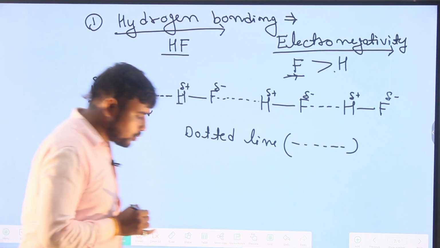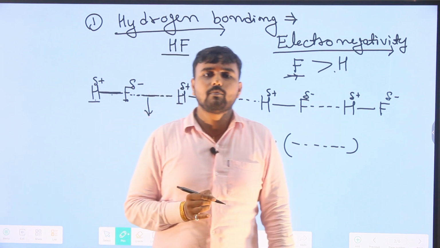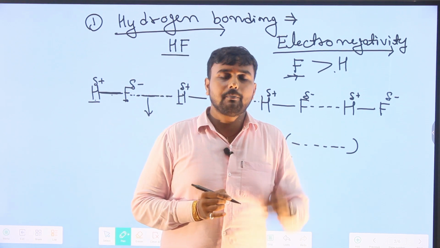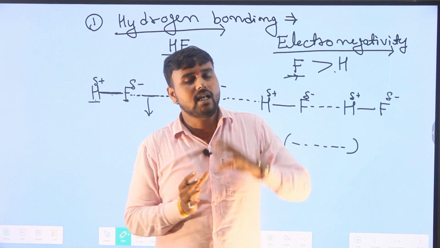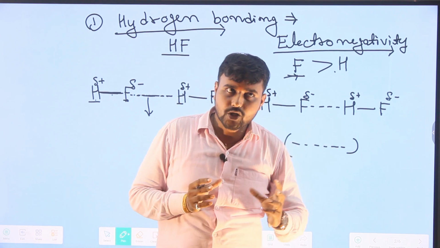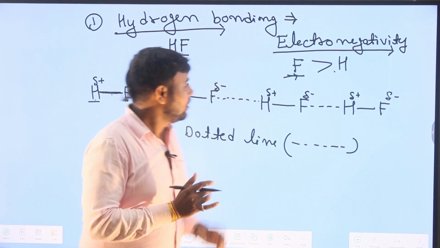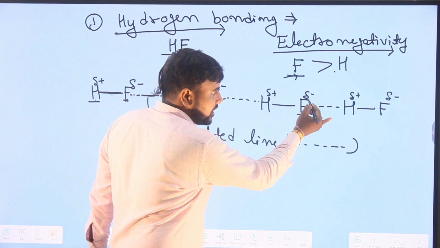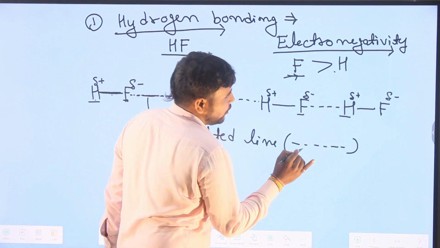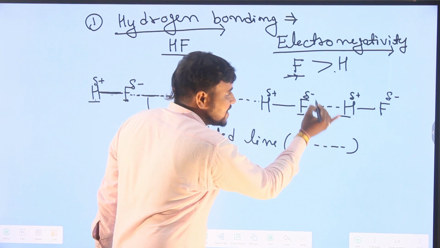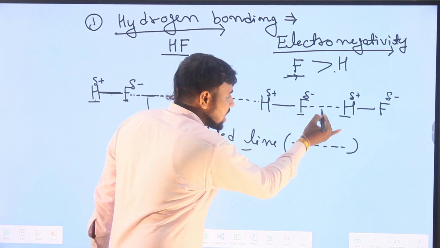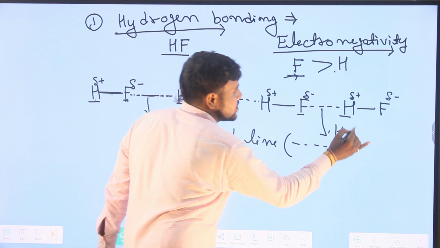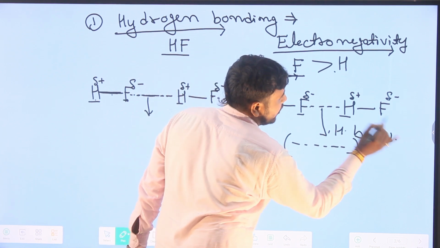In the case of H2O, that is water, hydrogen bonds are also present, which represent the force of attraction between partial positive and partial negative atoms. The fluorine atom is partial negative and the hydrogen atom is partial positive, and this causes a force of attraction represented by a dotted line, known as hydrogen bonds.